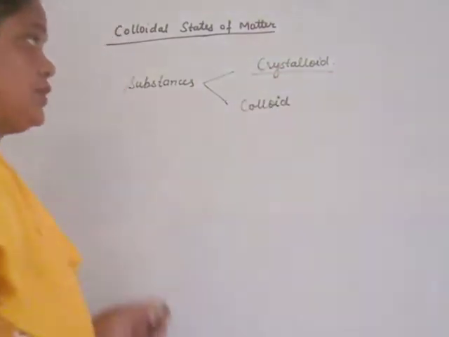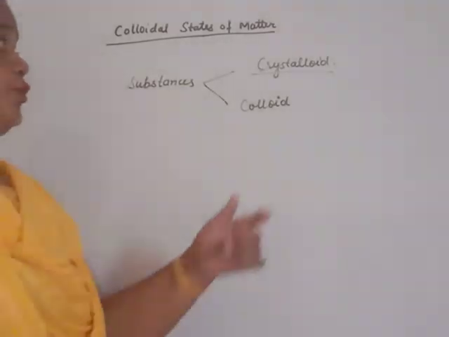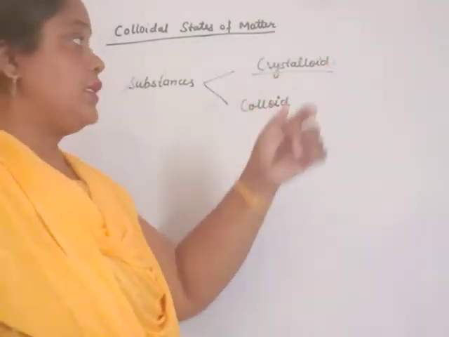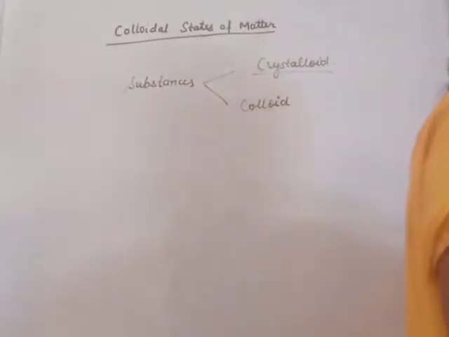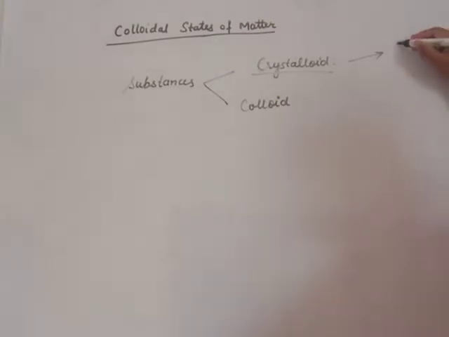Crystalloids are those substances which pass through ordinary filter paper as well as through the semi-permeable membrane, and form a clear solution. This semi-permeable membrane may be animal membrane or vegetable membrane. When they pass through the semi-permeable membrane, they come into the solvent and form a solution. That solution is known as a true solution.